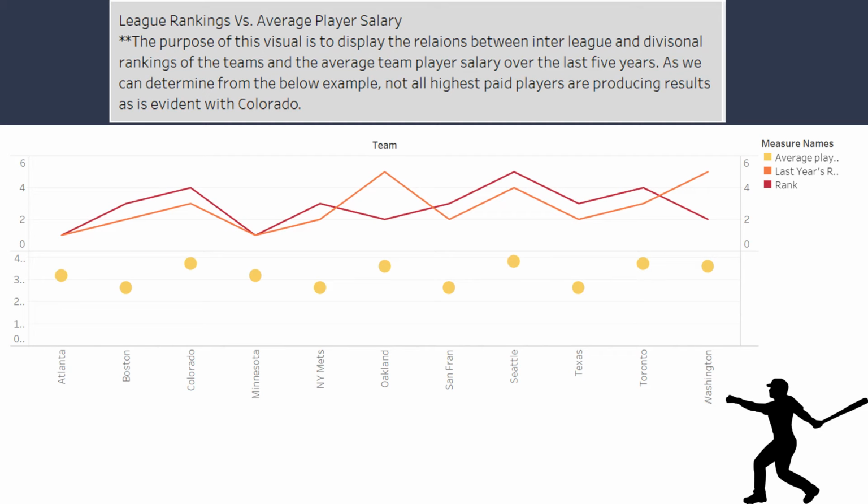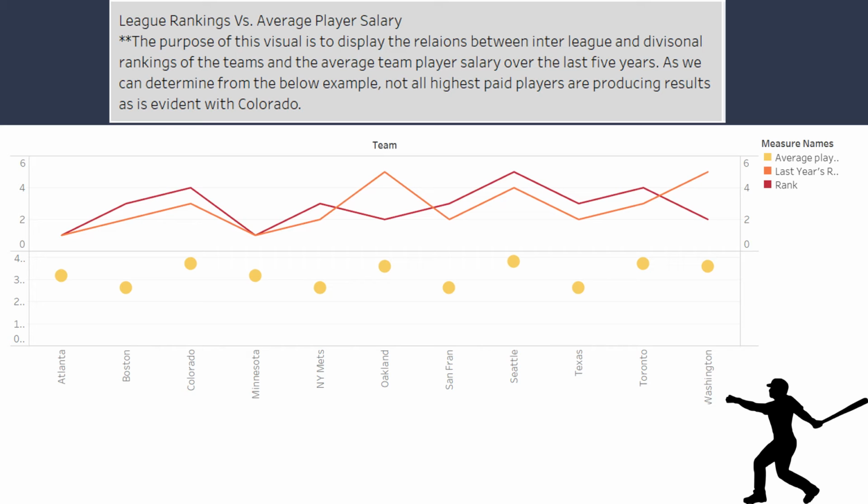In this next visualization, we look at rank of the team versus their average player salary. This is meant to personify performance and how it relates to spending on the teams. Here we can look at current and the previous year's standings in comparison to the average player salary per team. In this visualization, we can see that there are some relations. However, there is also some interesting discrepancies.